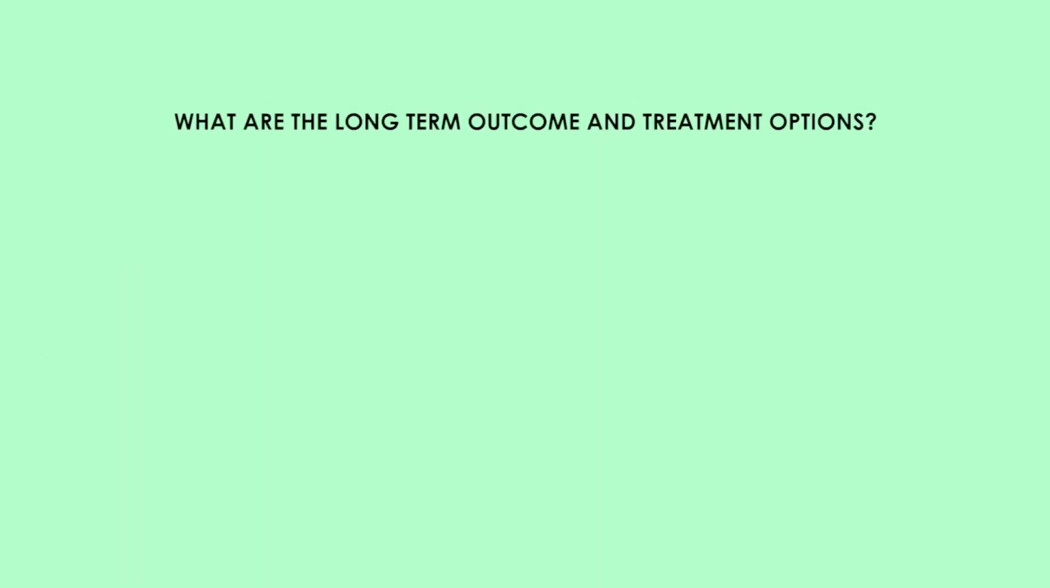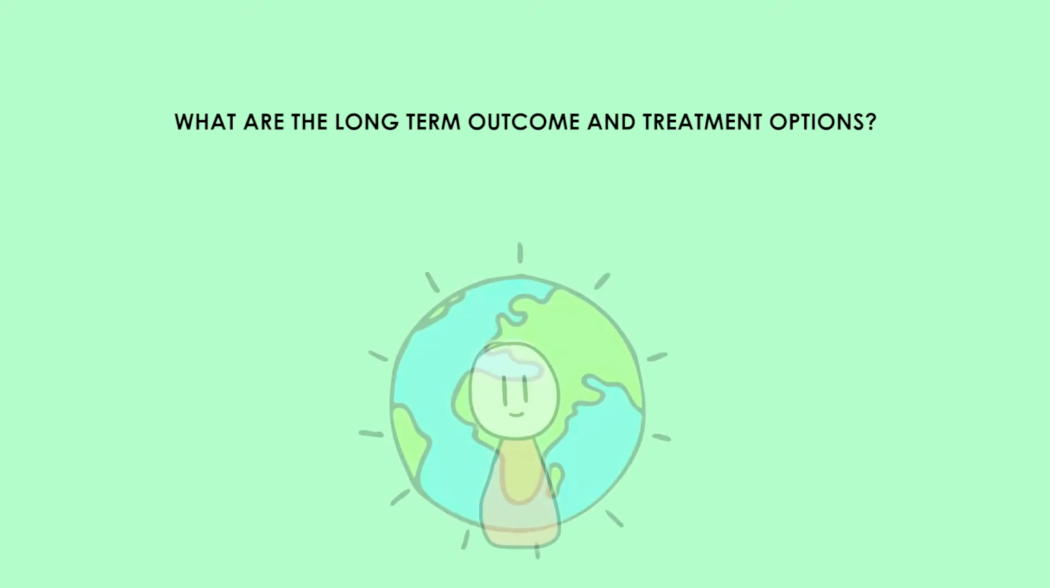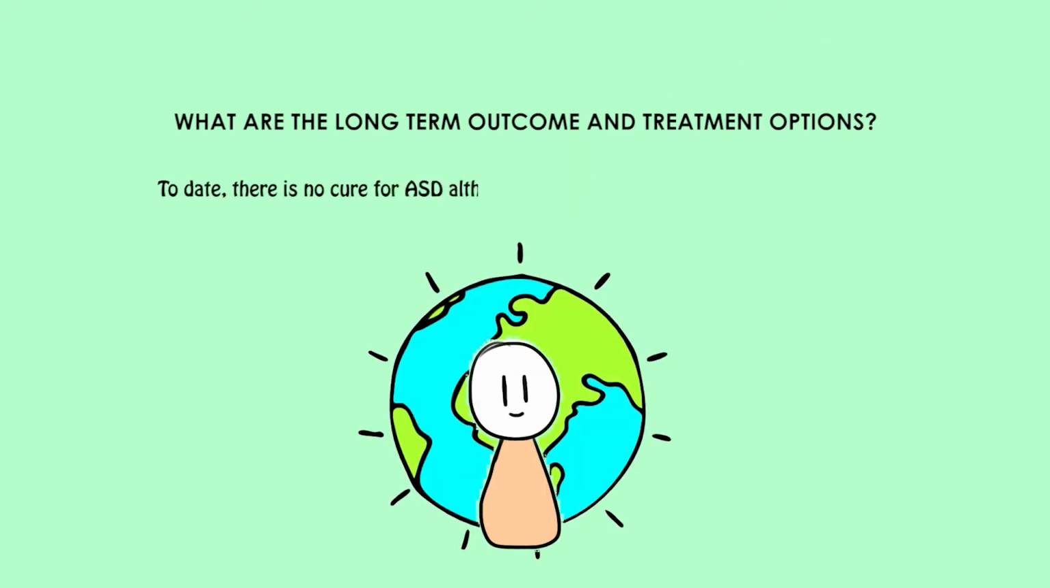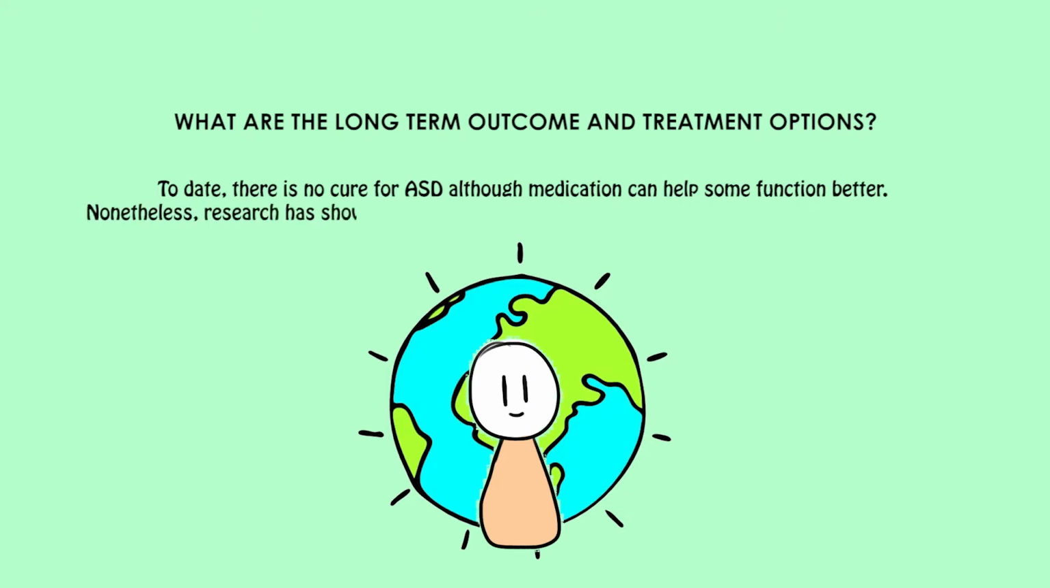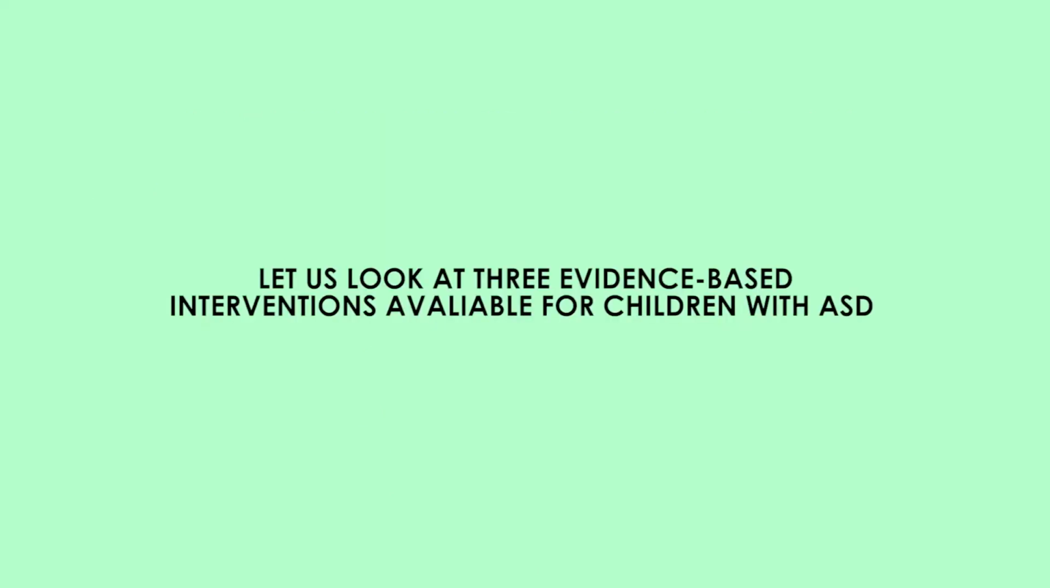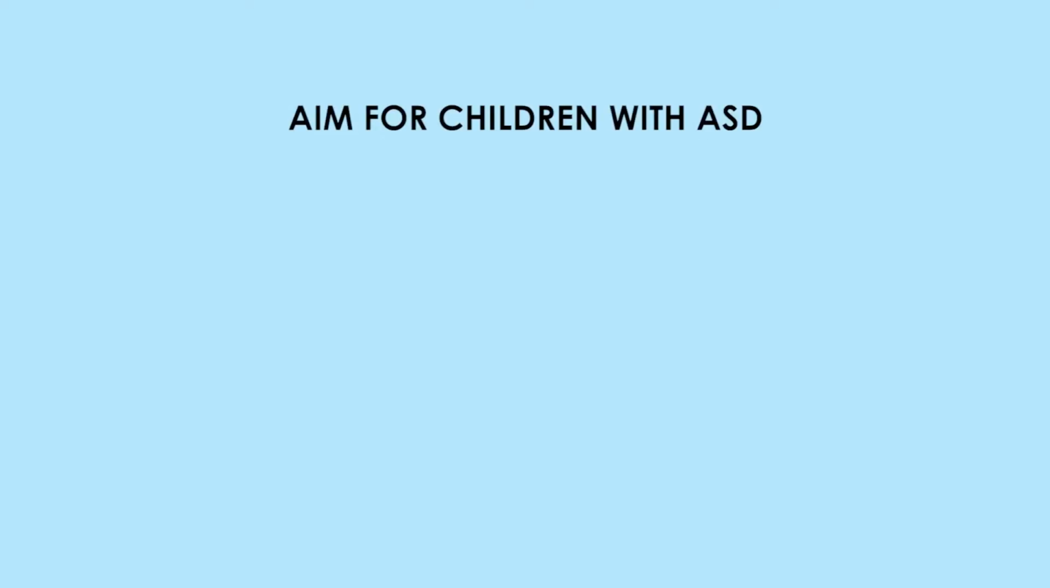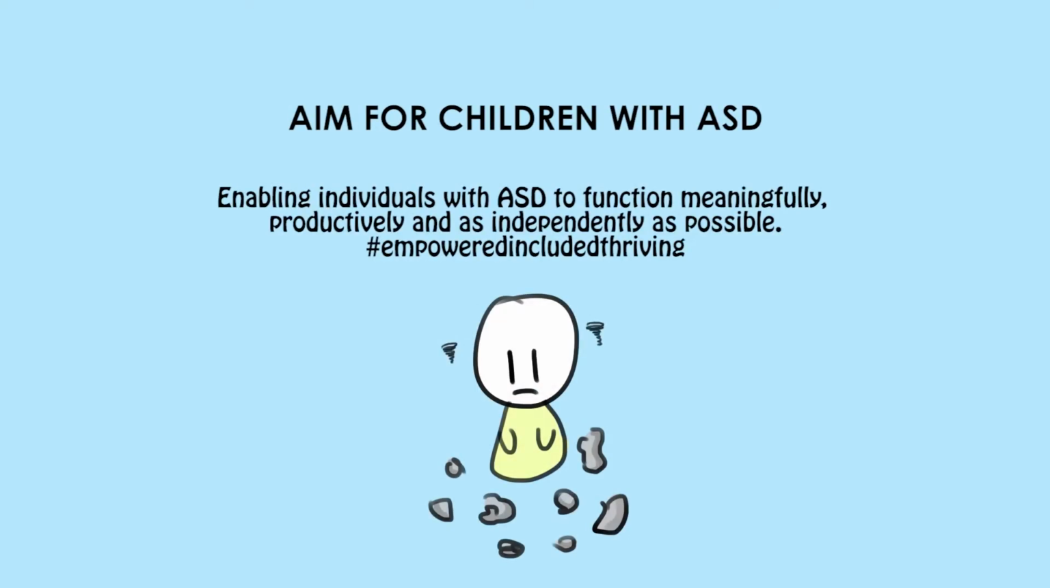What are the long-term outcome and treatment options? To date, there is no cure for ASD, although medication can help some function better. Nonetheless, research has shown that early intervention can greatly improve the child's development. Let us look at 3 evidence-based interventions available for children with ASD. Enabling individuals with ASD to function meaningfully, productively, and as independently as possible is the aim of interventions.